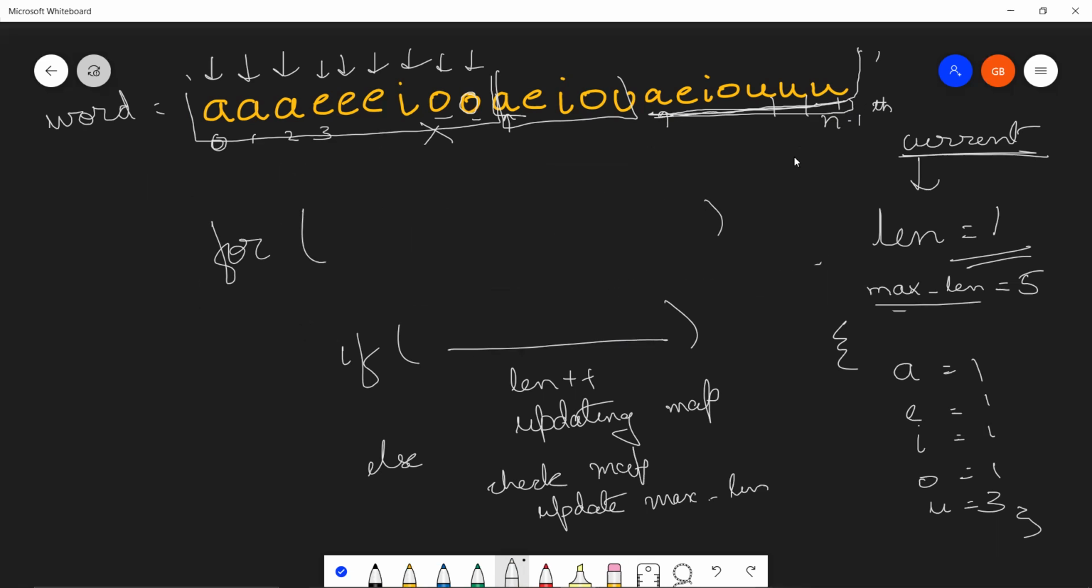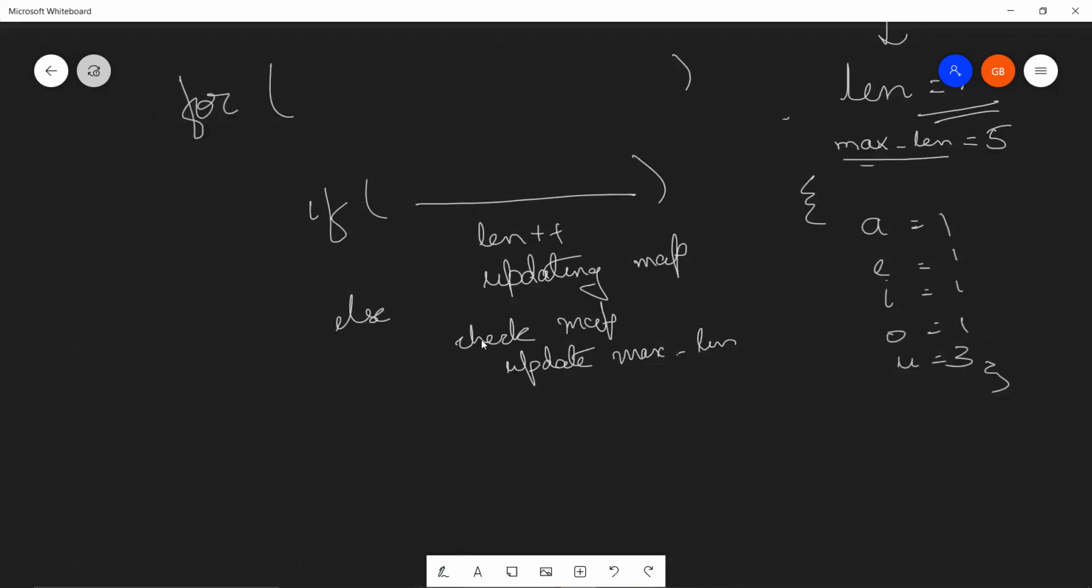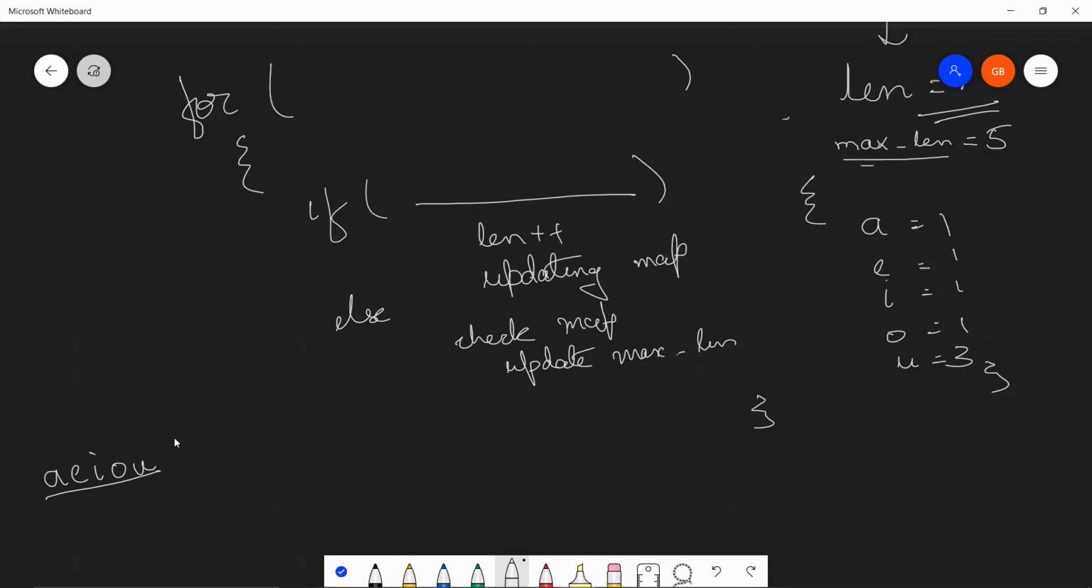Still, we found a substring. This simply means that the check that we are doing inside else will also have to be done outside our for loop. Why? Because of the case where the word is like A, E, I, O, U, the if condition never broke. So outside our for loop, we'll again have to update max length after checking the map, right?